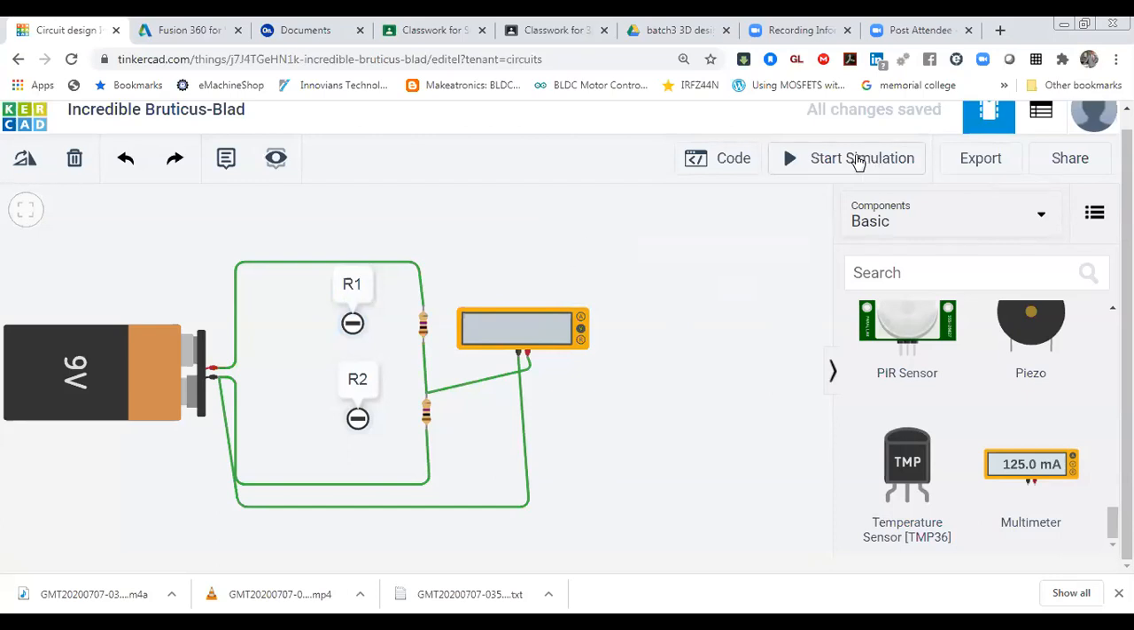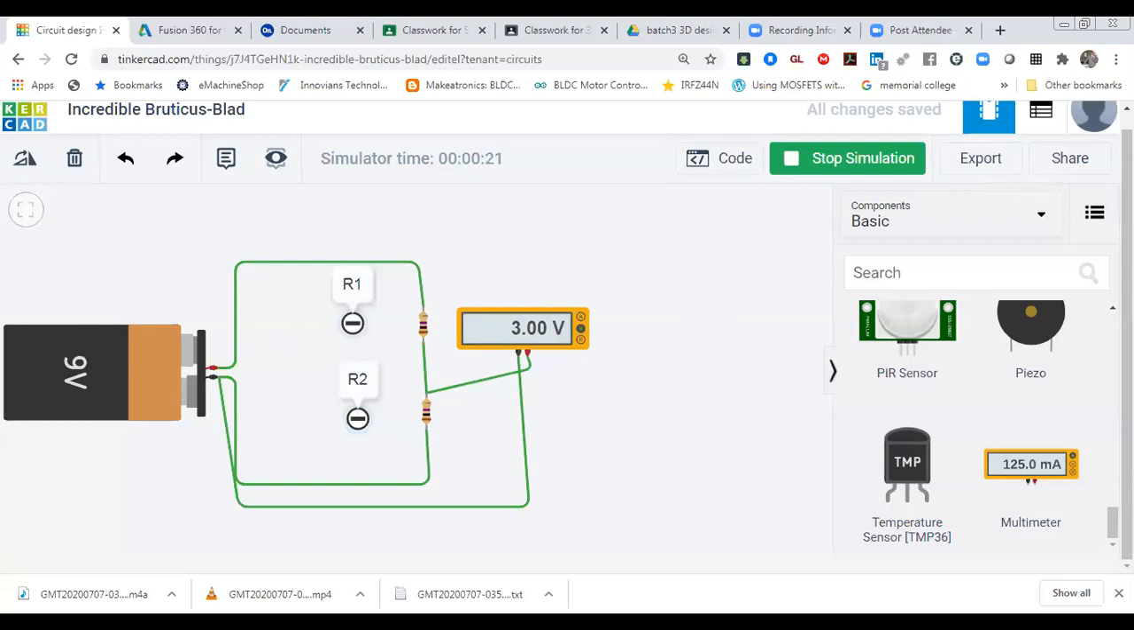Let's start the simulation. So now it is showing 3 volt. So there is a huge difference between 3 volt and 4.5 volt. So why is it so? That is very important. So why is it showing 3 volt, not the exact value? How is it happening? I'm going to tell you.